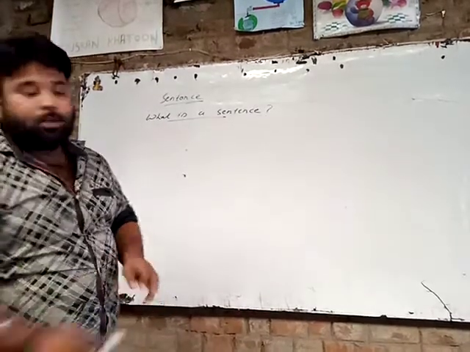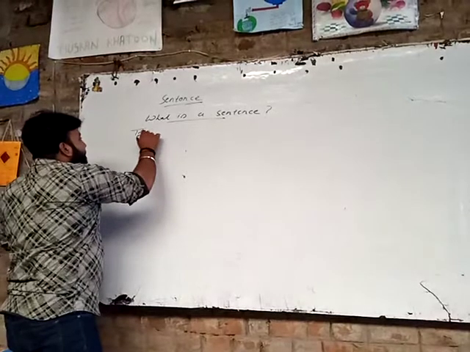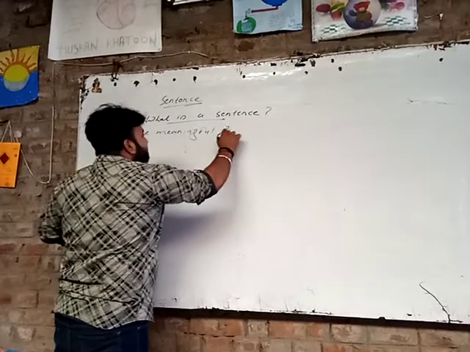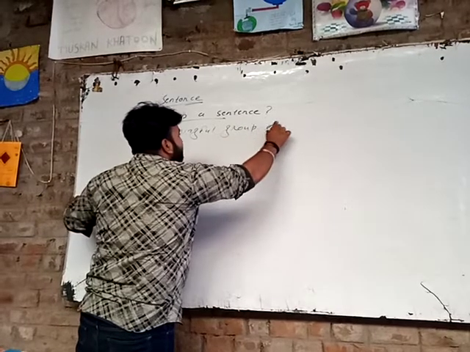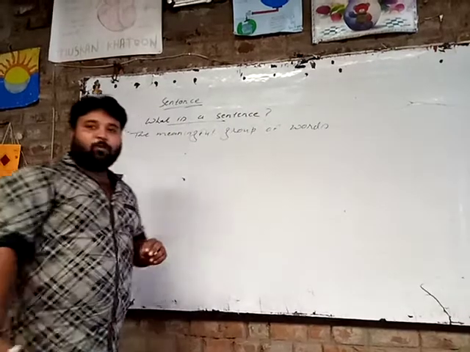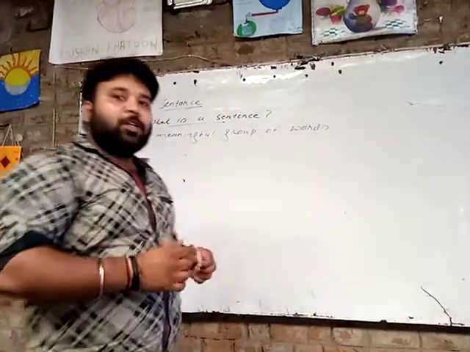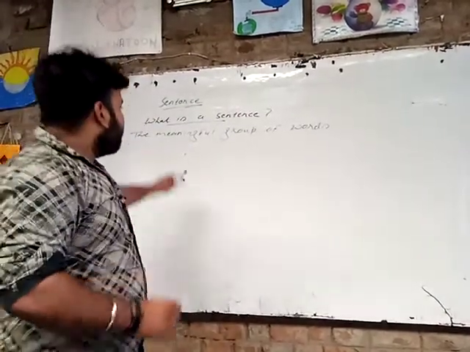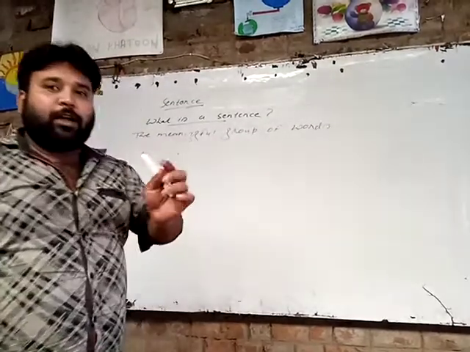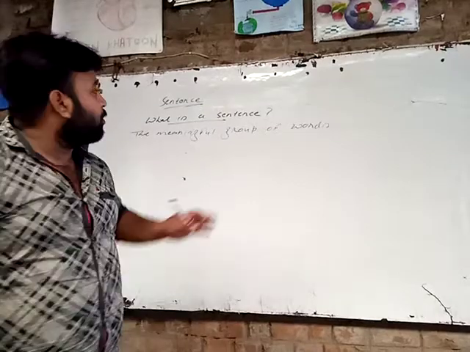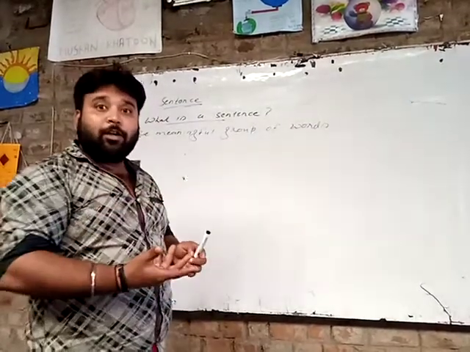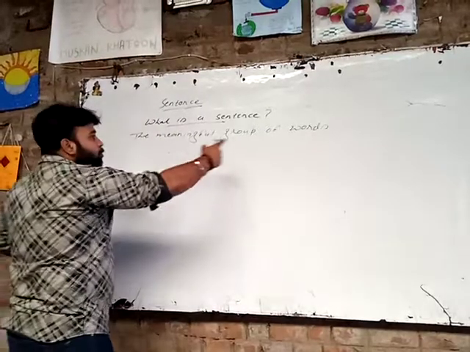The answer is the meaningful group of words. The meaningful group of words is called a sentence. Understand? But it is a partially right answer. The meaningful group of words is called a sentence. It is partially right. What is fully right? Fully right is the meaningful group of words